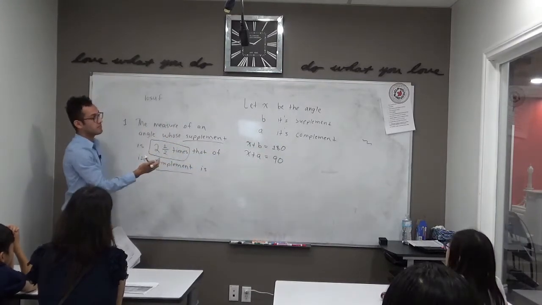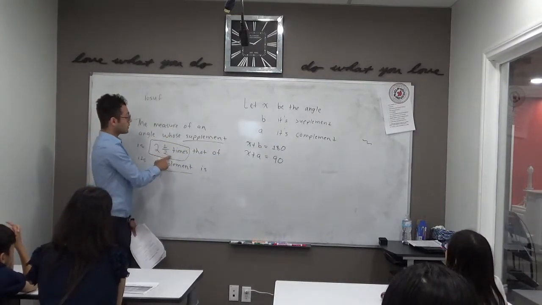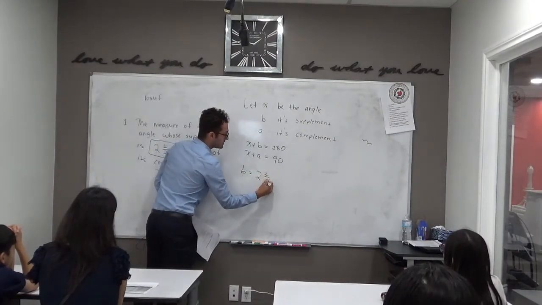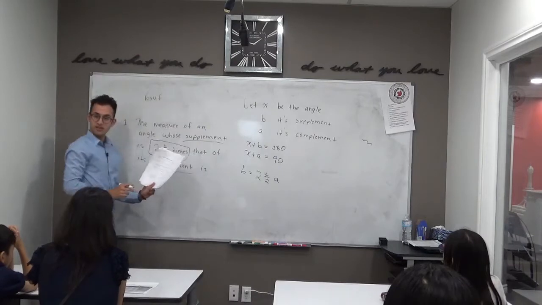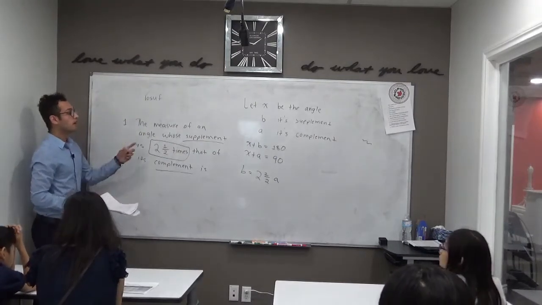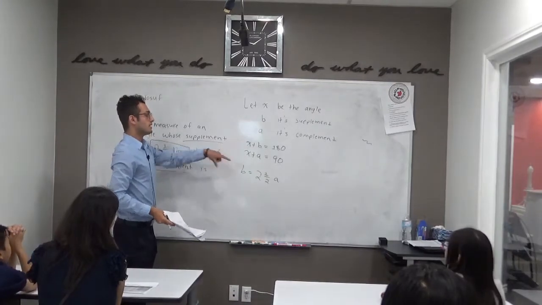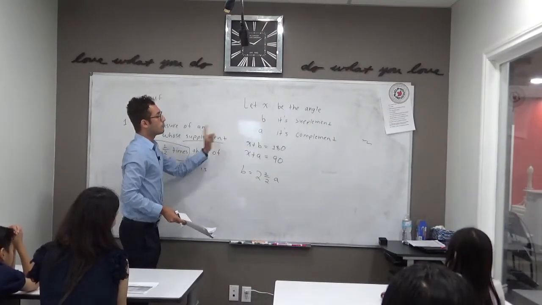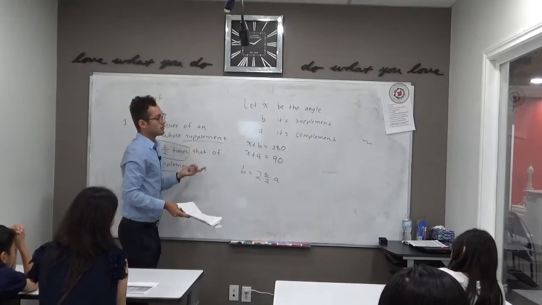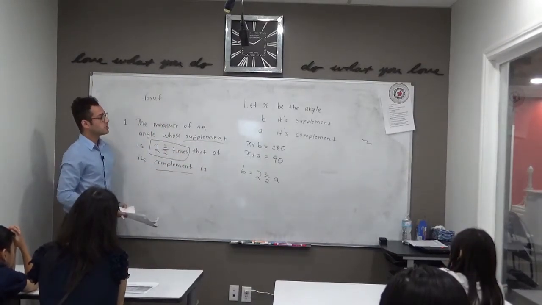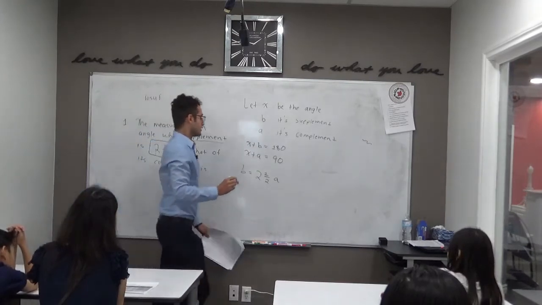Because if B is the supplement and A is its complement, according to the statement, B should equal 2.5 times A. So does everybody follow that and how that makes sense? So from here on, because we have 3 equations and 3 unknowns, we are actually able to solve this. And from this point on, it's more about algebraic manipulation and doing a variety of ways, maybe elimination or substitution, whatever you're comfortable with. But I'll show one way we can solve this.